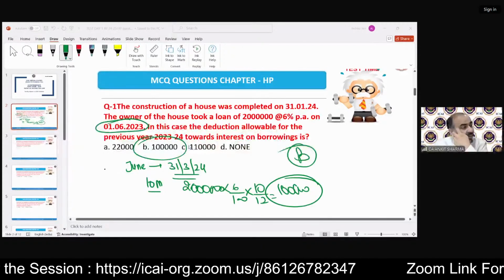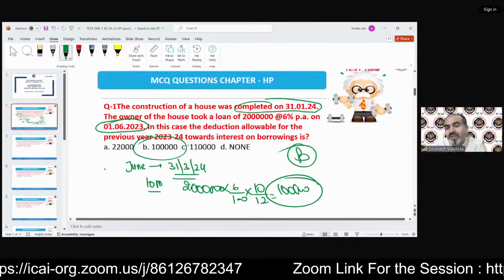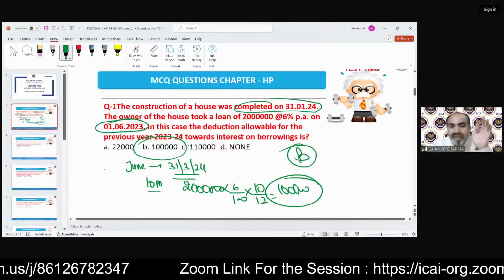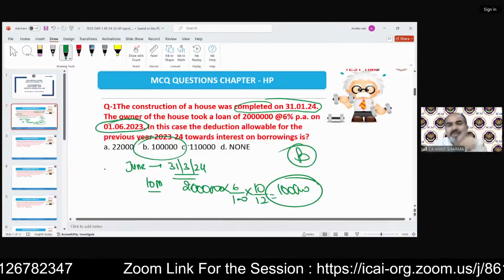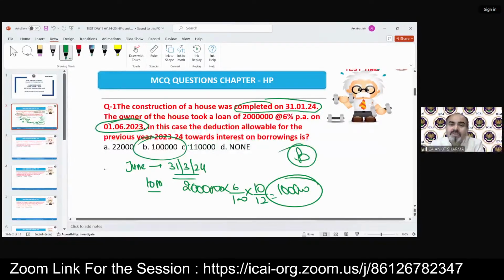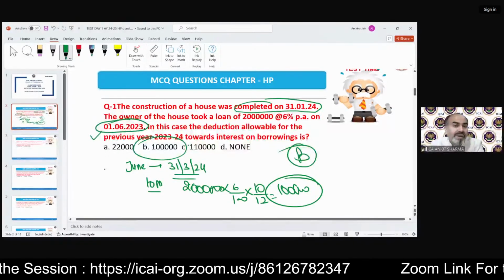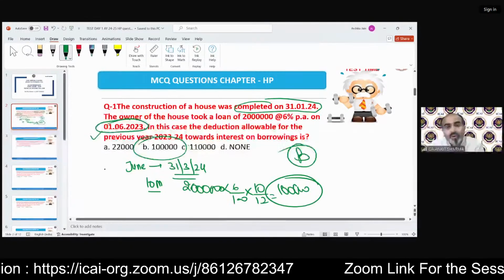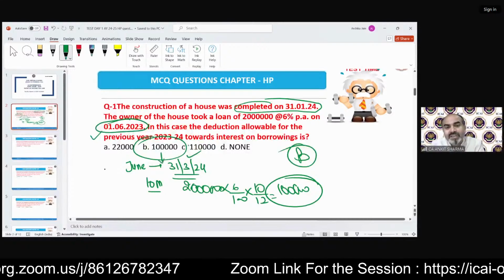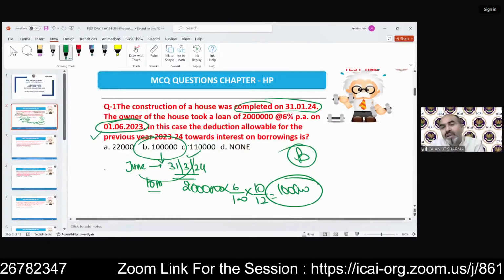The interest will be taken for the previous year, not till the time the house was completed. We calculate the interest only in the year in which the house is completed. Because it has been completed in our previous year 23-24, the interest will be calculated for the time duration the loan has been due upon us. The loan has been taken on 1st June 2023 and is running up to 31st March 24. It is still outstanding. The house property was constructed by January 31st, 24, but the loan calculation will be from June till March always.